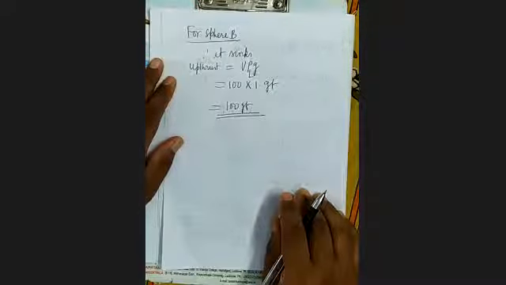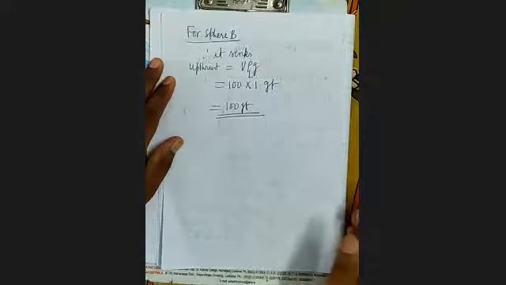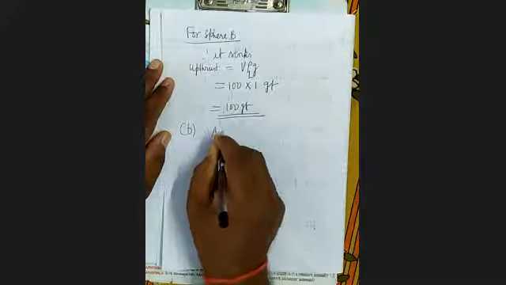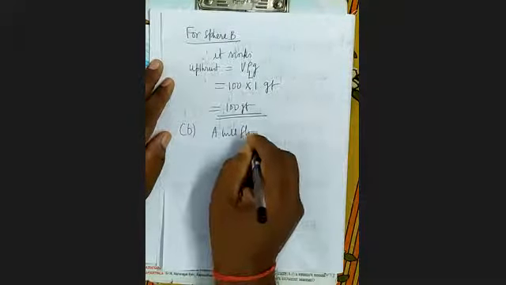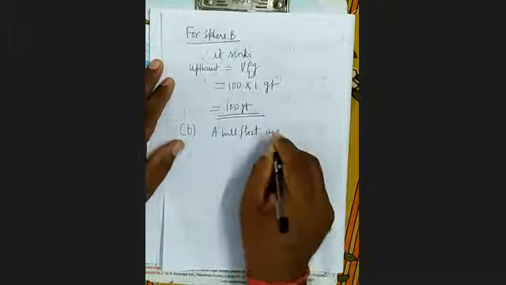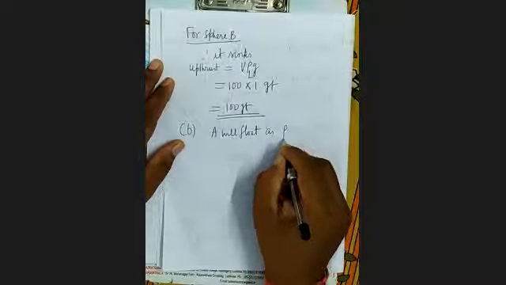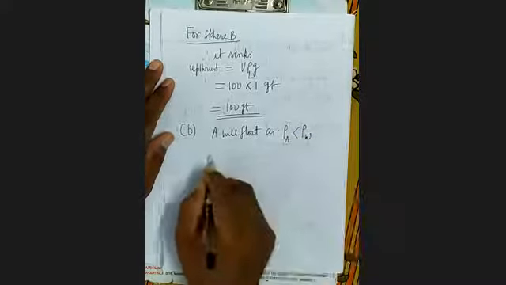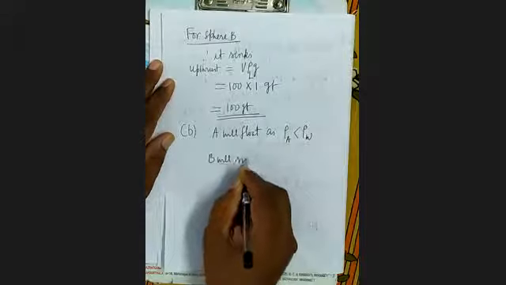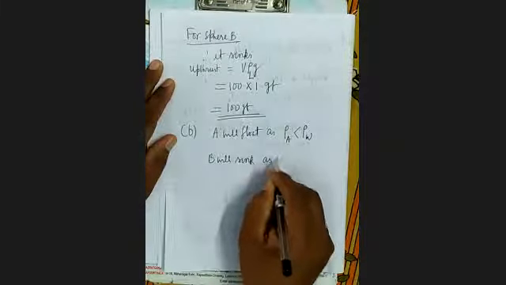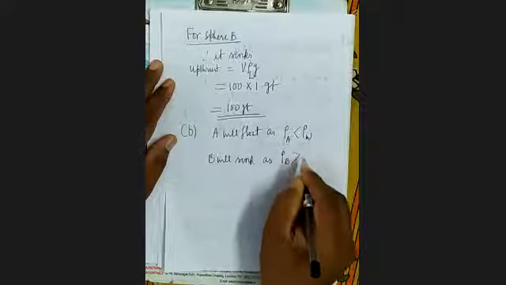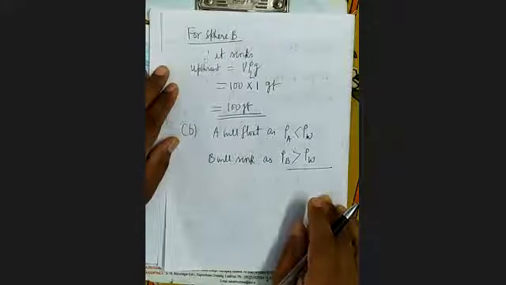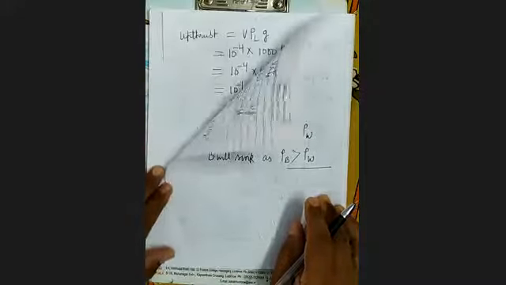Is it clear? Now, which sphere will float and sink? That already I have told. A will float as density of A is less than the density of water. B will sink, as density of B is more than density of water. It is clear? Now see the next question.